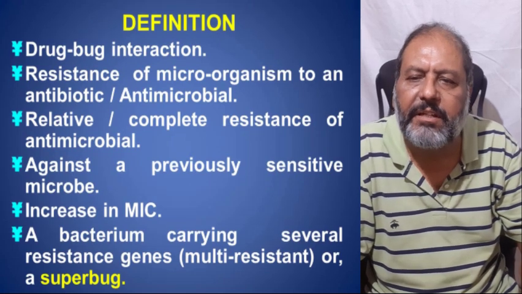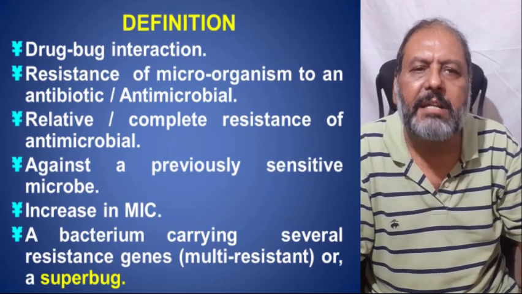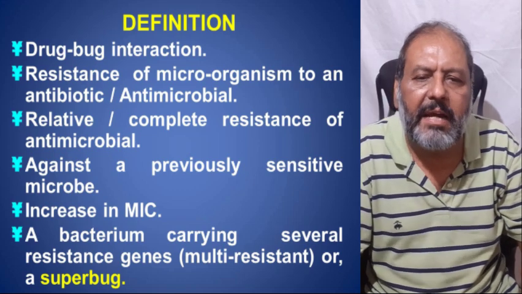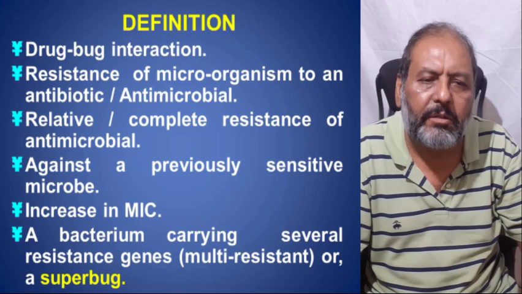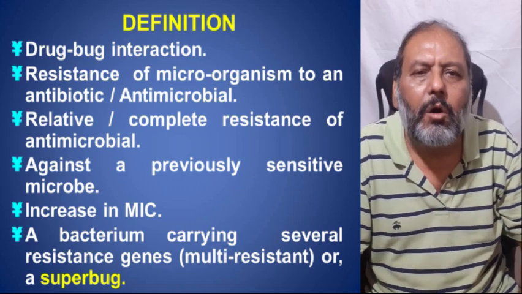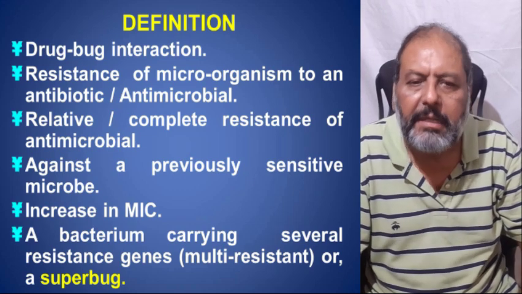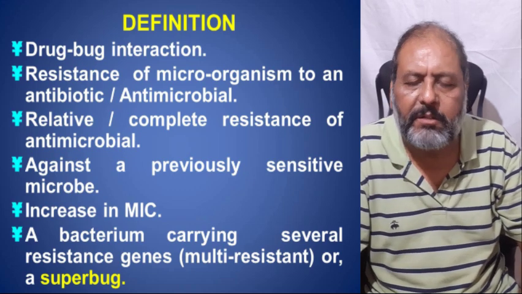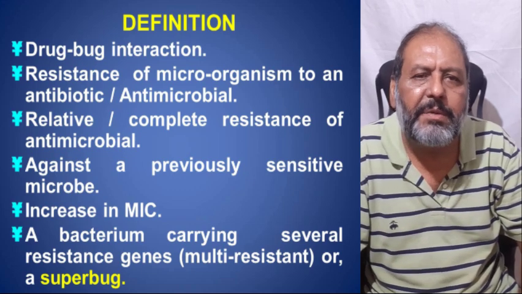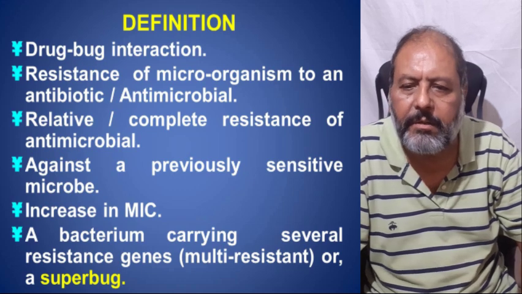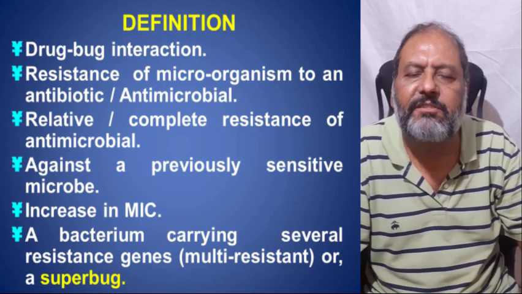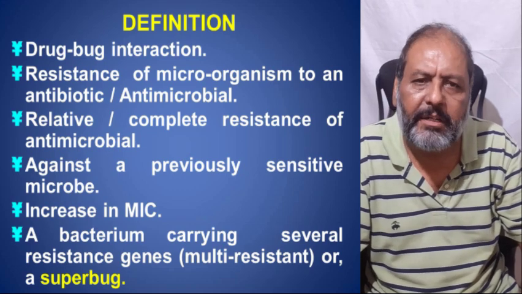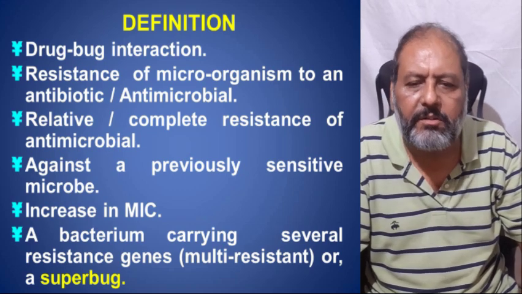Now, the definition is drug-bug interaction, meaning drug and bacteria interaction. Resistance of the microorganism to an antibiotic or to an antimicrobial. Relative or complete resistance to the antimicrobial, as the name says. Complete means complete and relative means relative. Against a previously sensitive microbe. Previously the microbe was responding to the antibiotic, but now it is not responding.